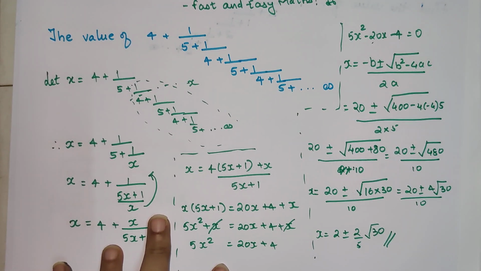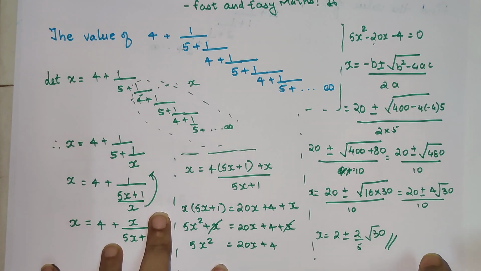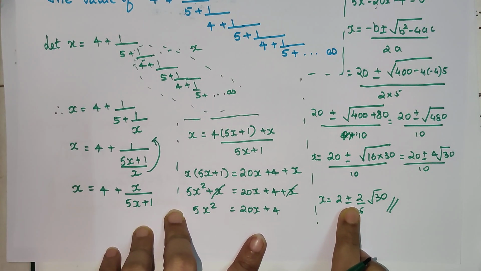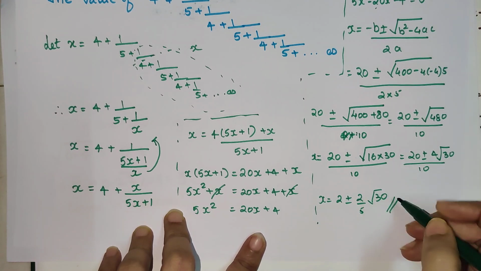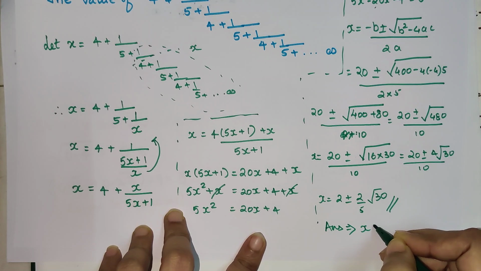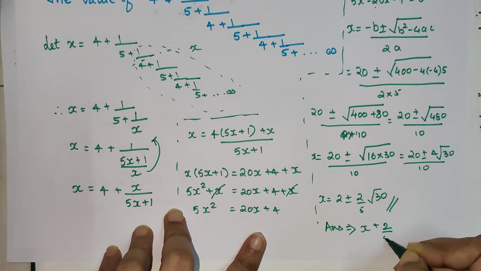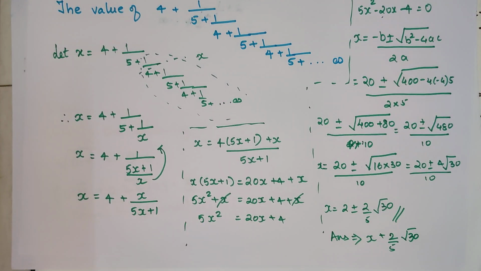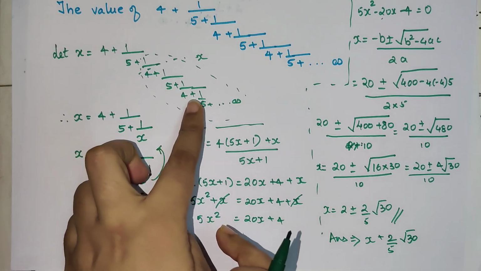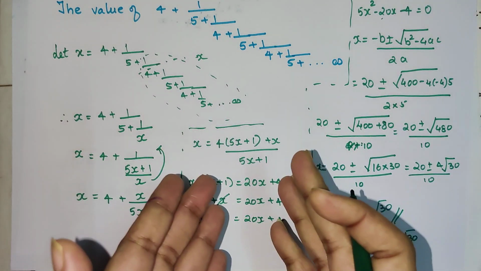Is it right? No, that's actually wrong, because we will not take the negative values in this case. So your final answer would be just x = 2 plus 2 upon 5 root 30. Now you might be wondering, why did I take out the negative value? Because if you look over here, all the answers are just going to get you a positive value.